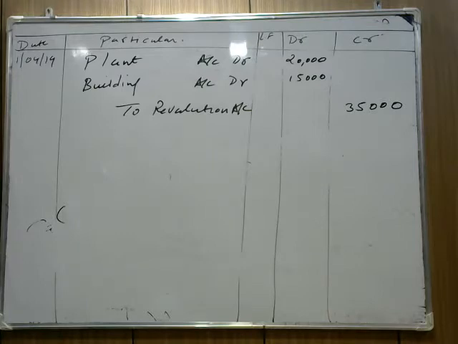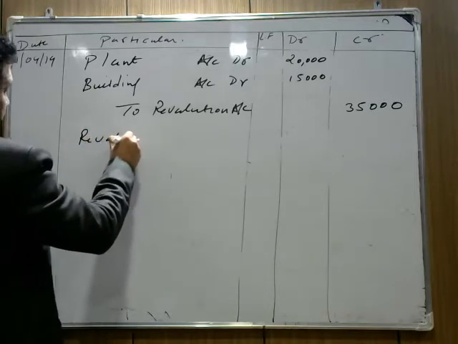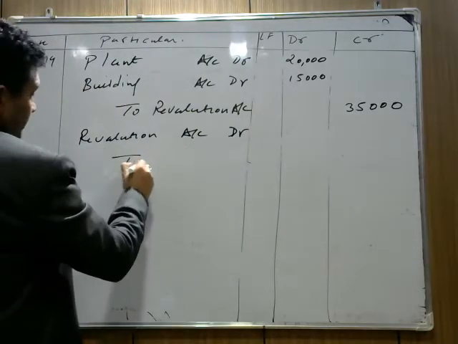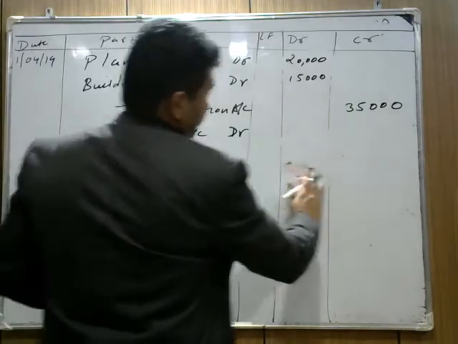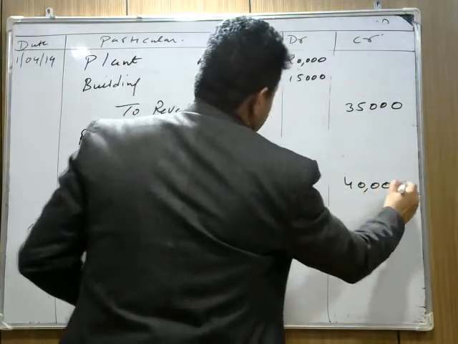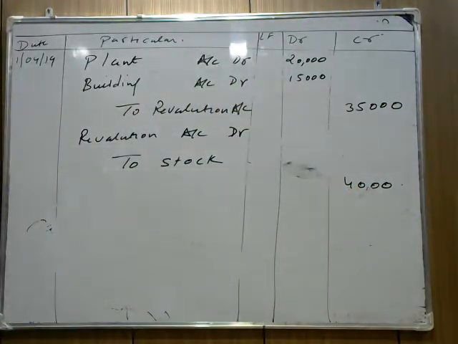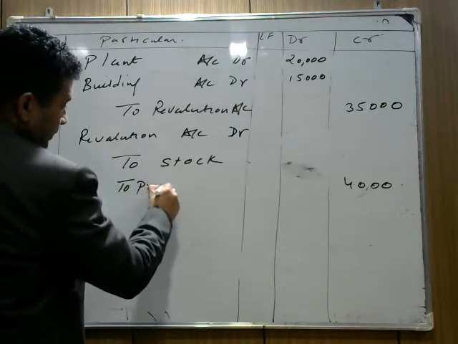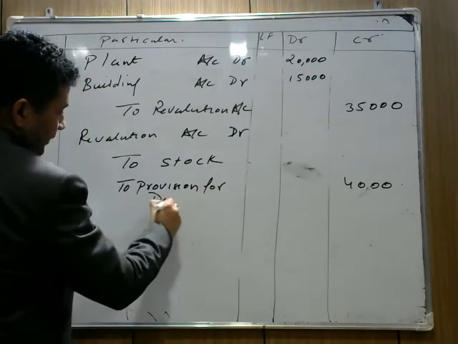Same way, they mentioned the value of stock. If we find overvalue, तो ये फर्म के लिए नुकसान है, so we write revaluation account debit. First thing is stock. We find overvalued by 4,000. The stock को हमें कम करना पड़ेगा. How much? Stock to be decreased by 4,000. Next is the provision for doubtful debt is created. So we write provision, हमारे नुकसान है because हमारा debtor कम हो रहा है. तो we write provision for doubtful debt.